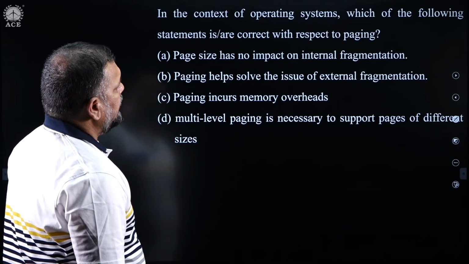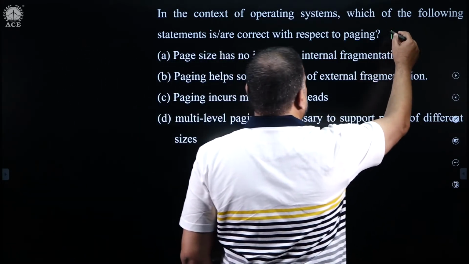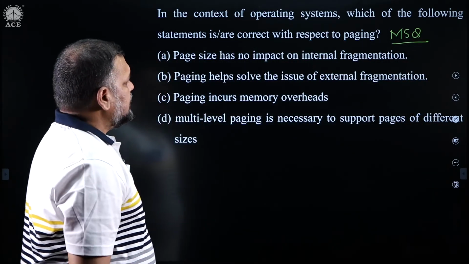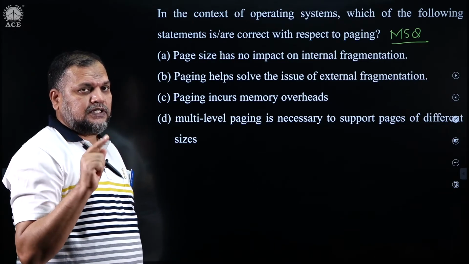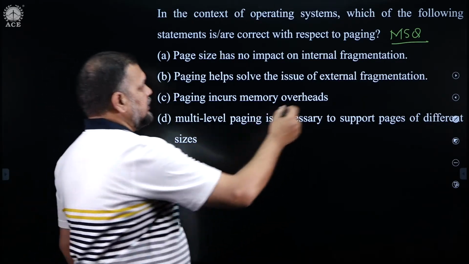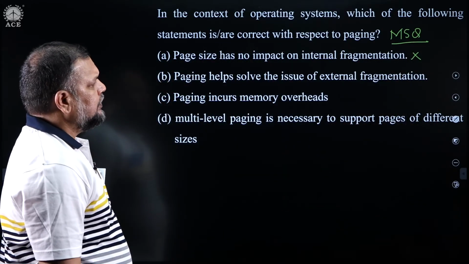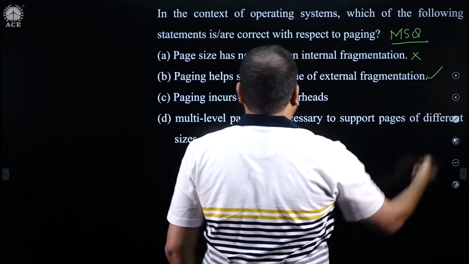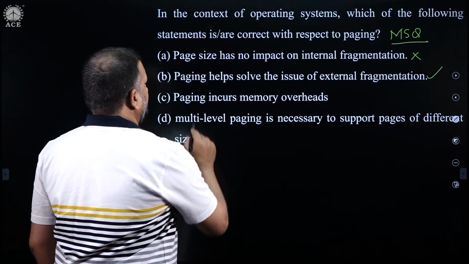Okay. In the context of operating system, which of the following statements is or are correct with respect to paging? MSQ, is or are. Page size has no impact on internal fragmentation. No, page size will have internal fragmentation. With paging, the last page may have internal fragmentation. No is false. Paging helps solve the issue of external fragmentation. Primarily, that is the objective of paging. Paging overcomes the problem of external fragmentation. Paging has been designed to overcome the problem of external fragmentation.